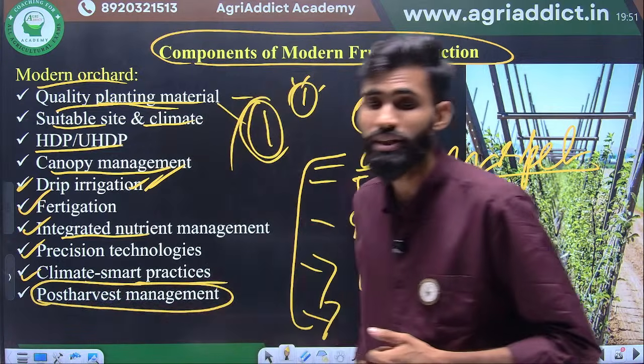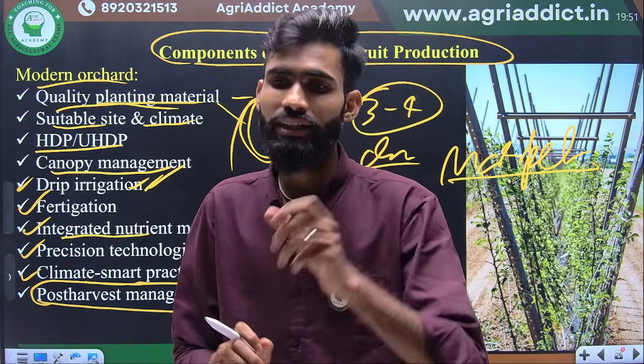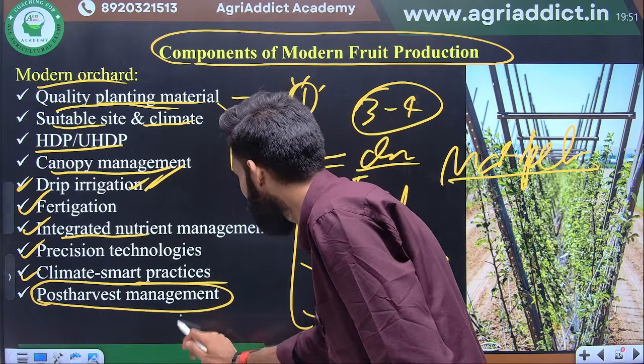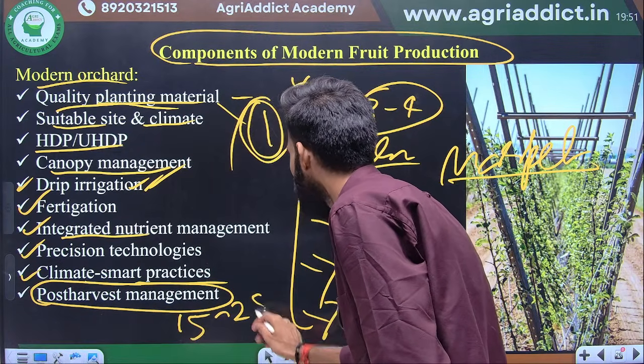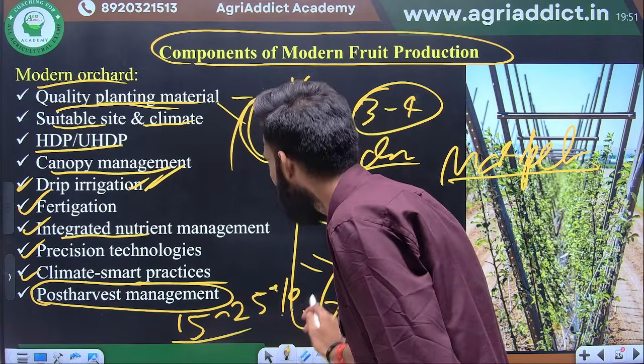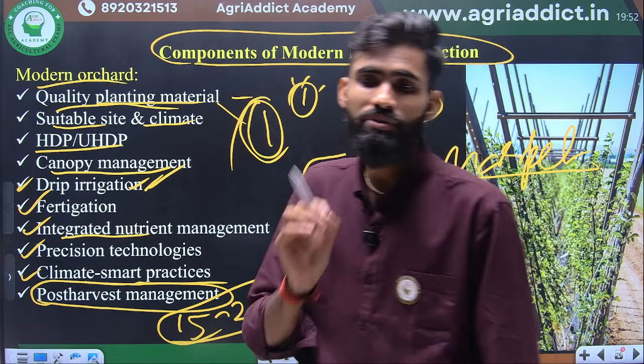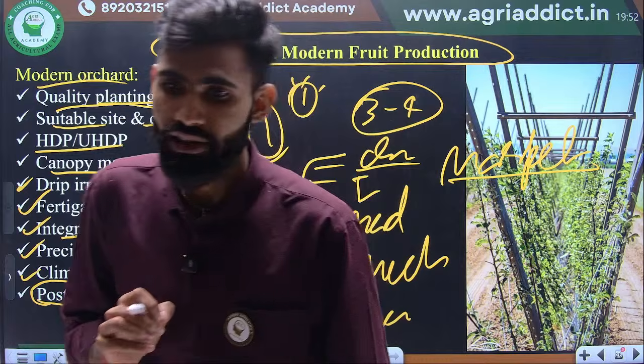This is an important thing, because in our condition, in Indian condition, almost 15 to 25% of the total produce is lost after harvesting. So post harvest loss is very high in our condition. Okay.